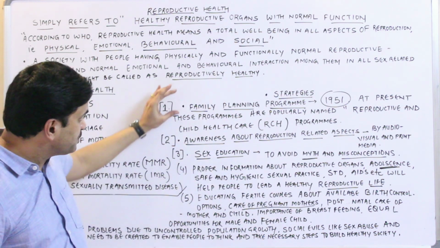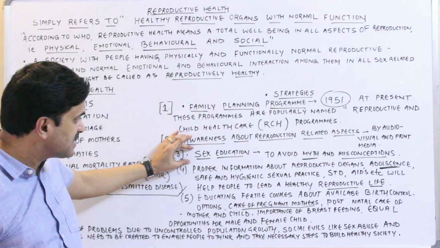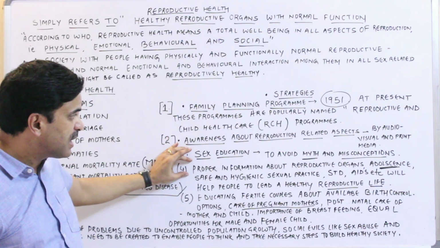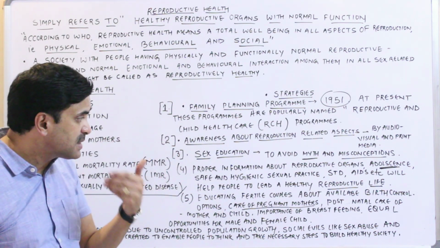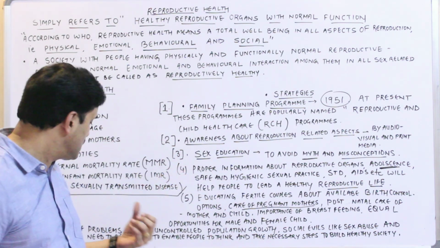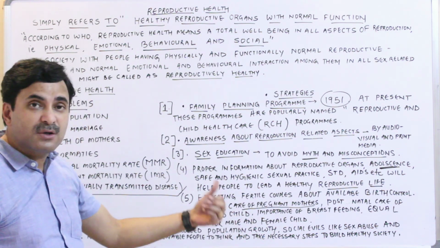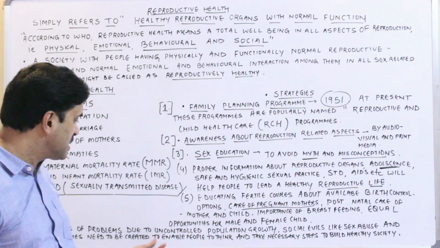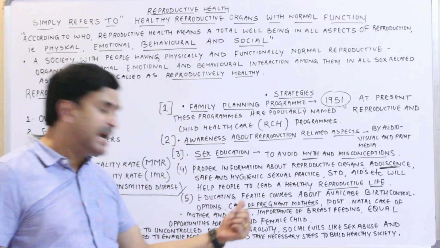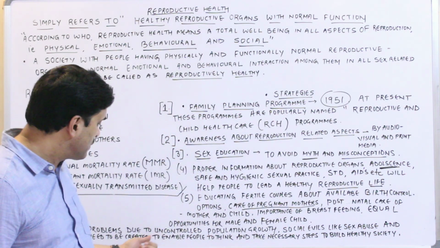Alright. So family planning program, awareness about reproduction related aspects, sex education, proper information about the reproductive organs, educating fertile couples about the available birth control options, and awareness of problems due to uncontrolled population growth, social evils like sex abuse and sex related crimes need to be created to enable people to think and then take necessary steps to build a healthy reproductive society. So we have discussed 6 points.